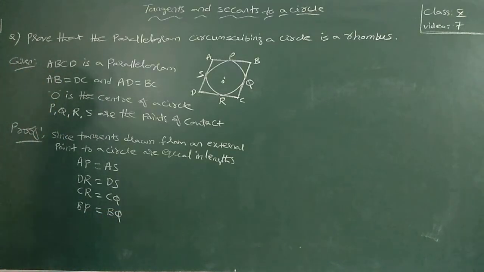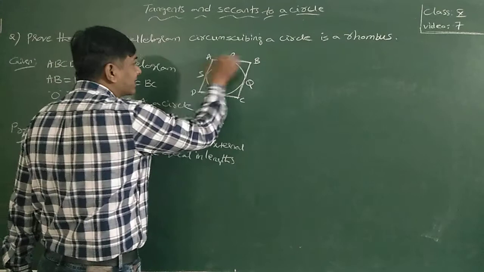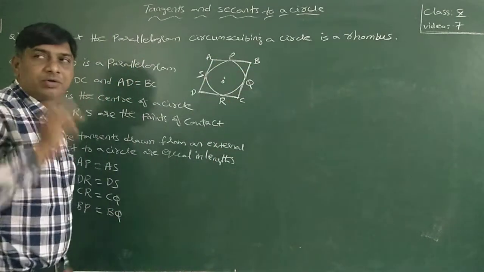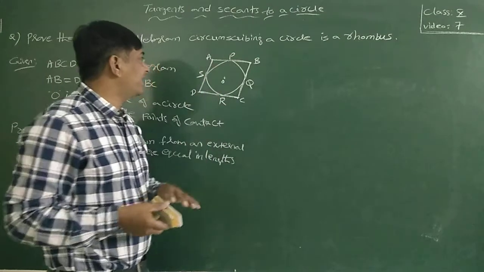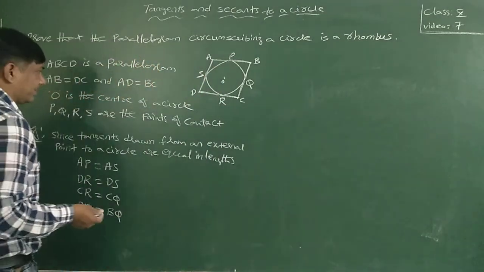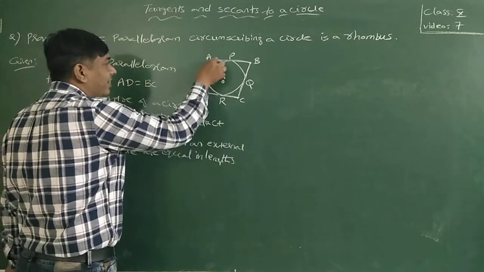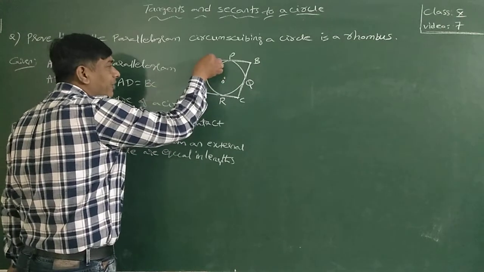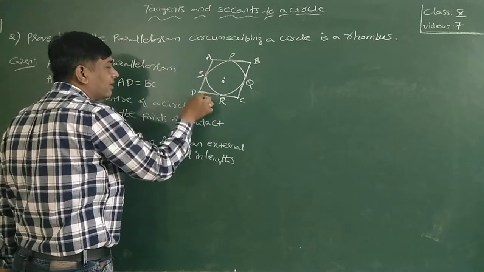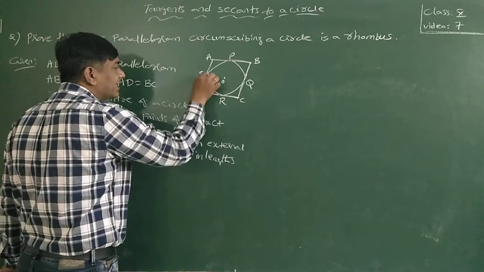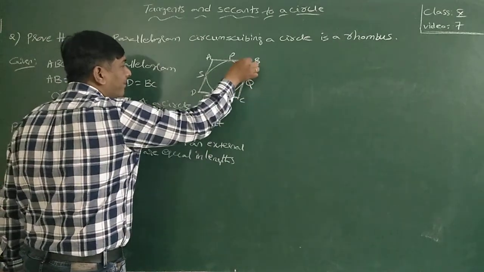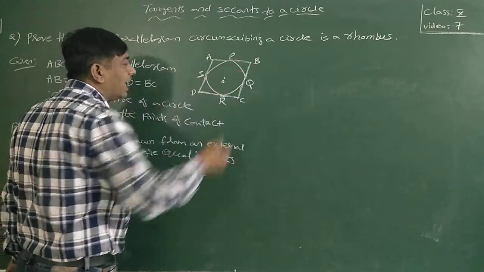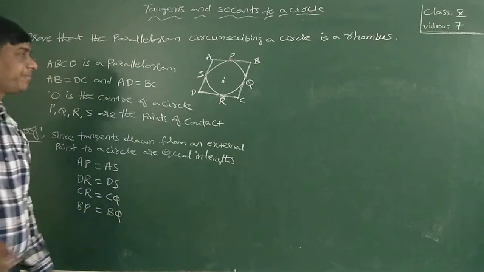From four external points, I got one pair of equal tangents each. From point A, AP and AS are equal. From point D, DR and DS are equal. From point C, CR and CQ are equal. From point B, BP and BQ are equal.